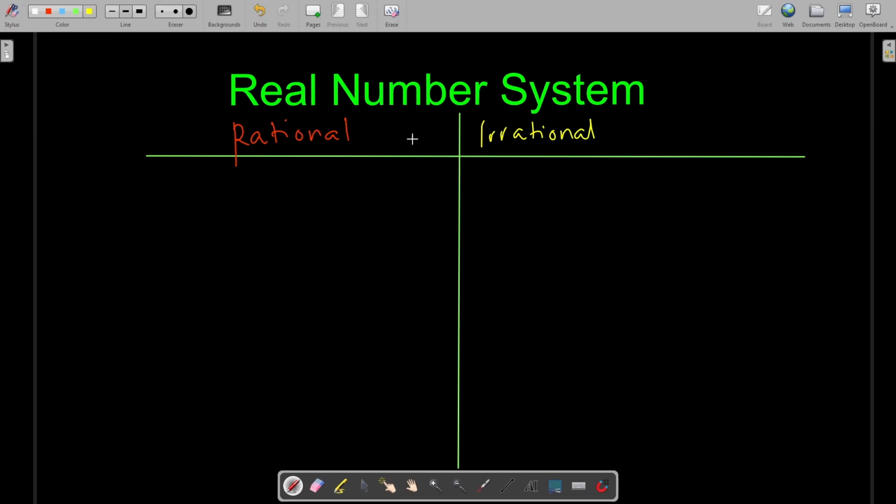All right, first off, let's talk about irrational first, actually. What are irrational numbers? Irrational numbers are when decimal place values do not stop with no pattern.